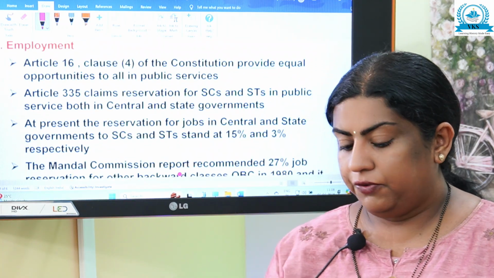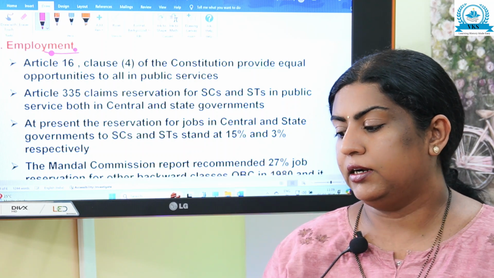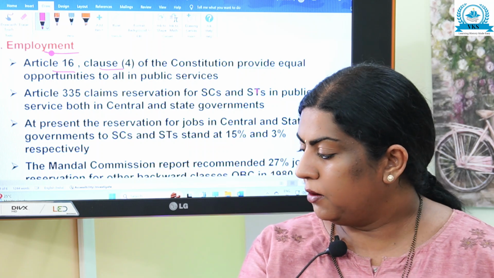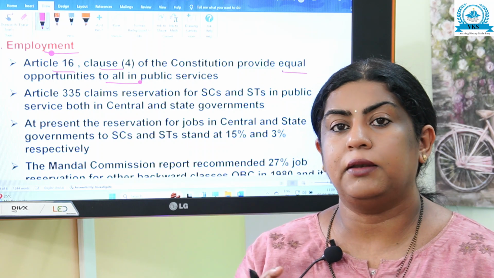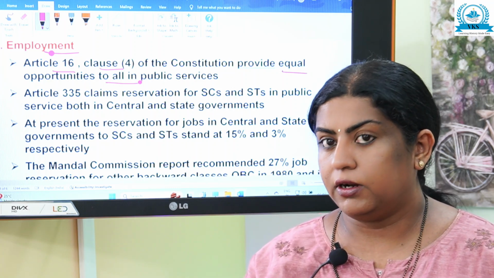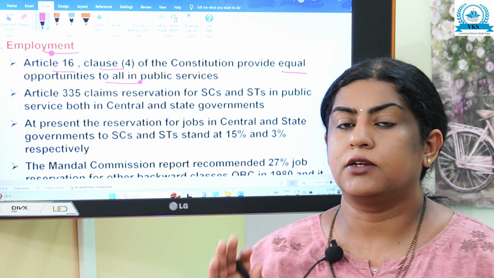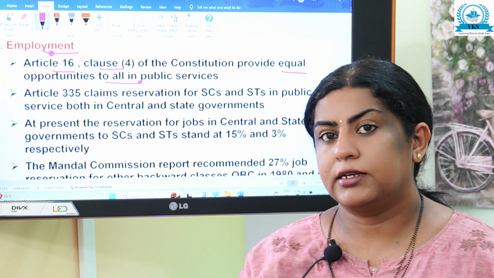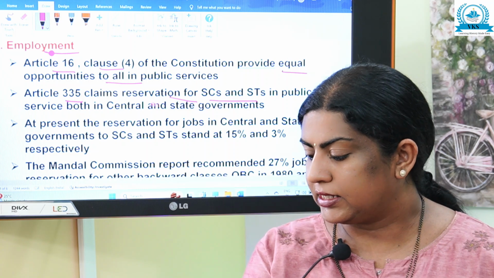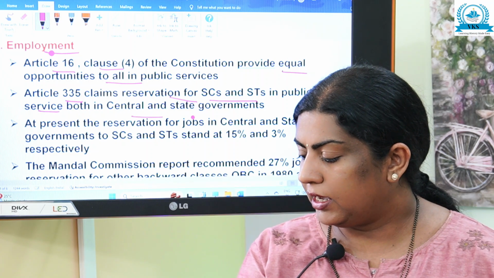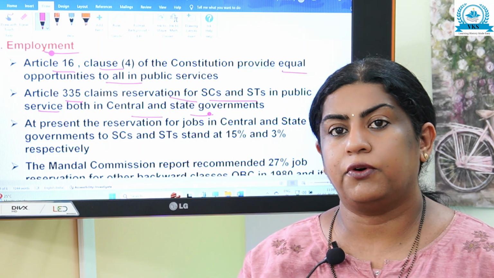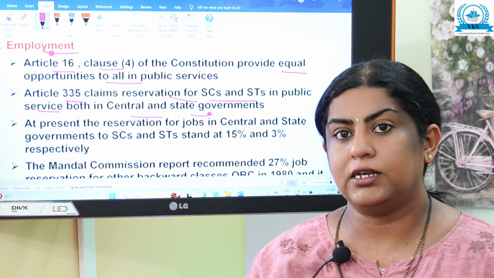Second one, in the field of employment, what measures are taken? Article 16, Clause 4 of the Constitution provides equal opportunities to all in public services. Article 335 claims reservation for SCs and STs in public service, both central and state government. So, in both central and state government, there is reservation for SCs and STs in public service.